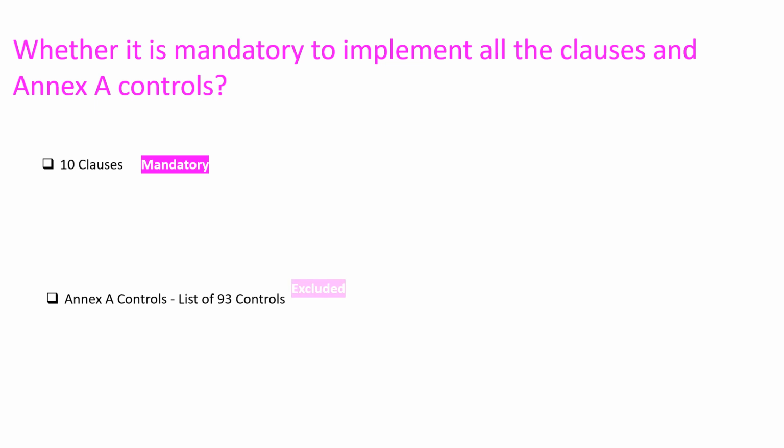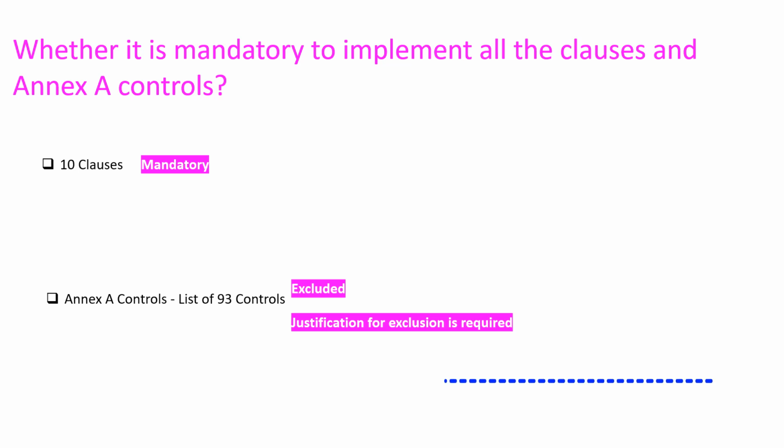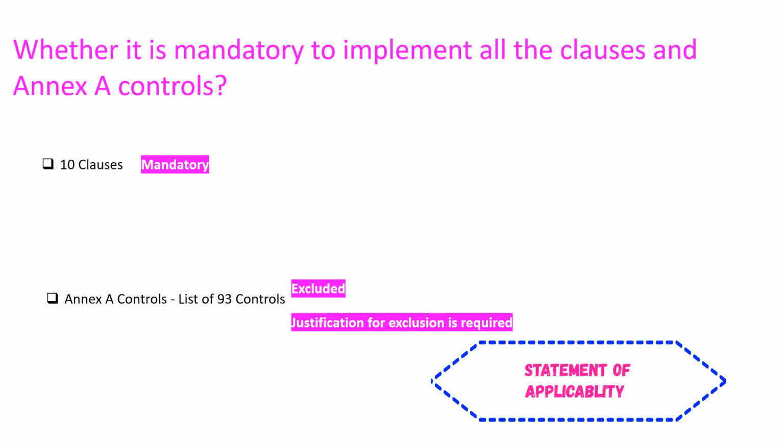With respect to Annex A controls, it depends on the applicability. If certain Annex A controls are not applicable to the organization, they can be excluded. However, there should be a valid justification for exclusion. The justification is to be documented in the Statement of Applicability.